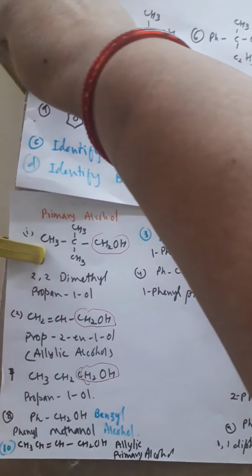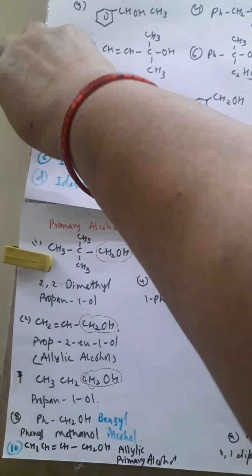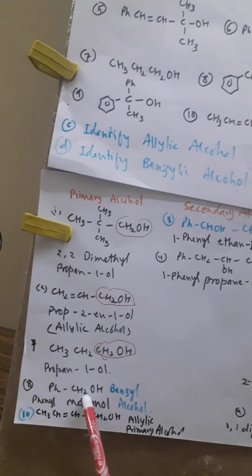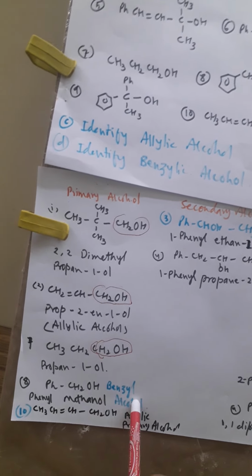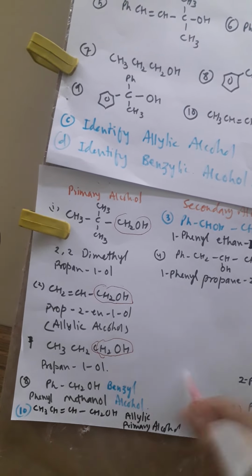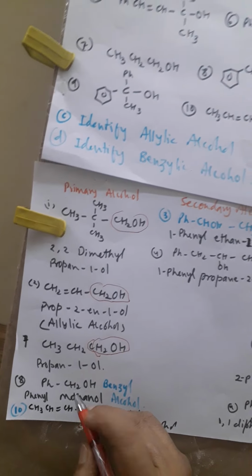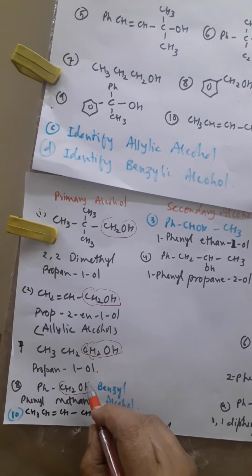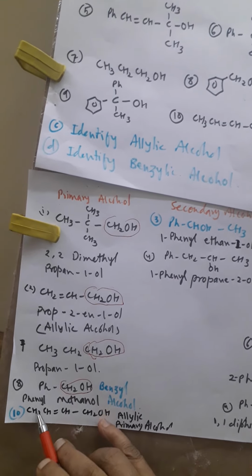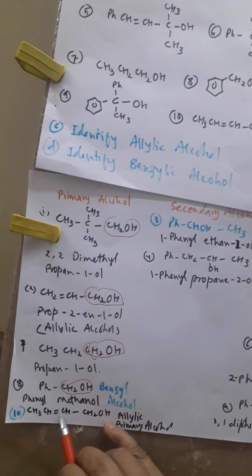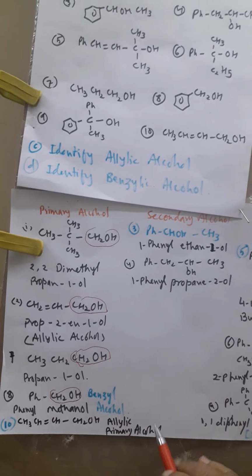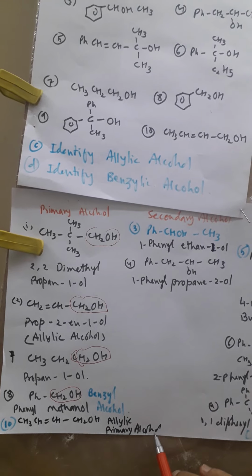So you have to search in your examples where the CH2OH groupings are, and accordingly you have to name it. Okay, now you draw. Now after that, see here at the bottom PhCH2OH, that is benzyl alcohol. It also has a CH2OH grouping, so you will call it primary alcohol. Okay, now at the bottom again CH3, CH double bond CH, CH2OH, that is called allylic primary alcohol.